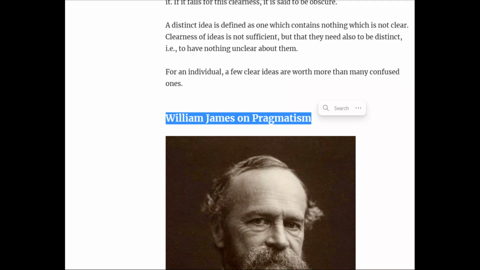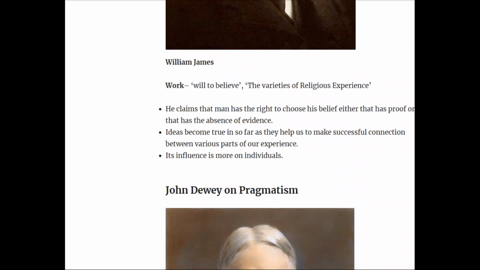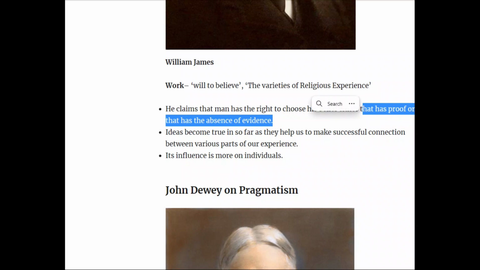Now let's see William James's idea or concept on pragmatism. William James's famous popular works are The Will to Believe and The Varieties of Religious Experience. He claims that man has the right to choose his belief, whether it has proof or the absence of evidence. It doesn't matter if a belief has proof or no proof, a man always has the right to choose his belief.